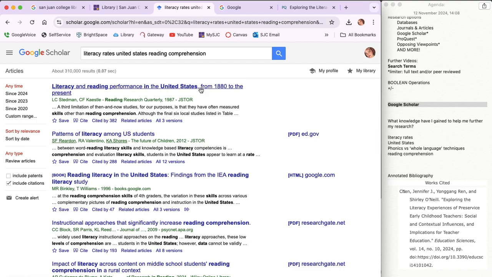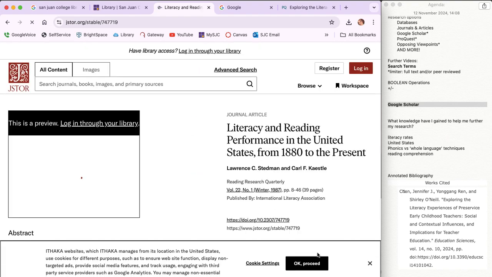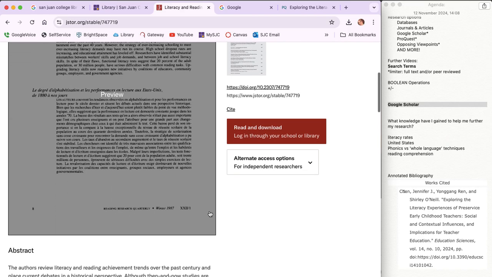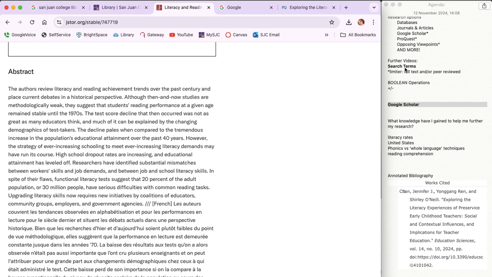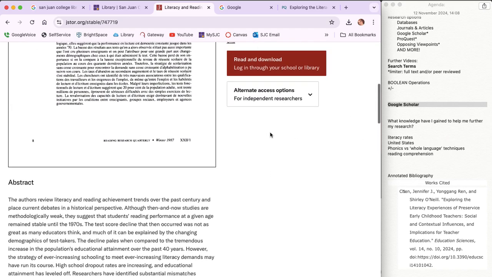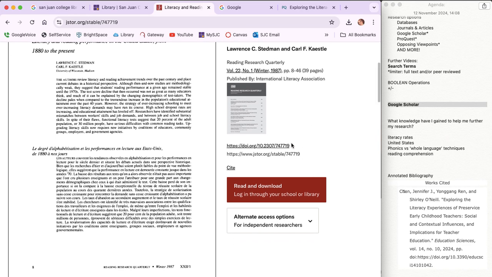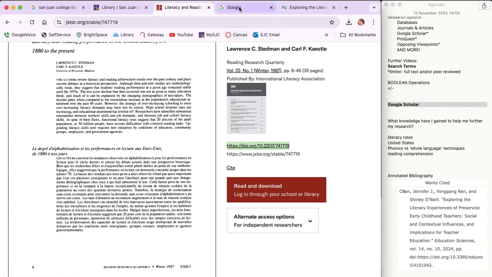So that could be something really useful in terms of just sort of looking back and seeing what has happened. Remember, not every source is going to be something you need, dozens of. You may be looking at something and looking sort of back through it. But what did we talk about with things like search terms? We wanted full text. We wanted to be able to see everything that came up. So what happens here is that it's going to give us access to a lot of ideas, but we may not be able to access them.